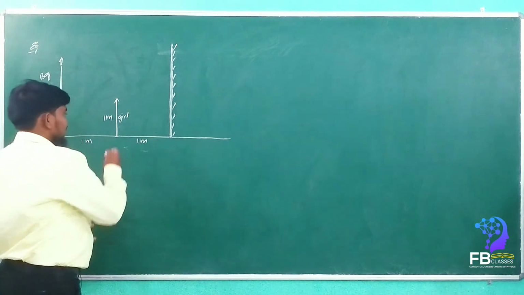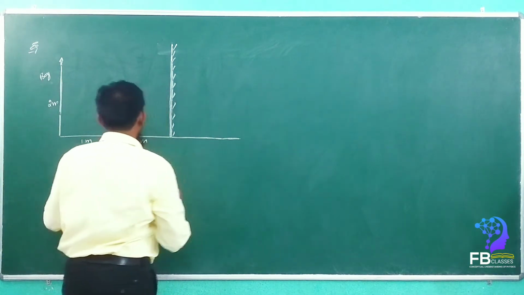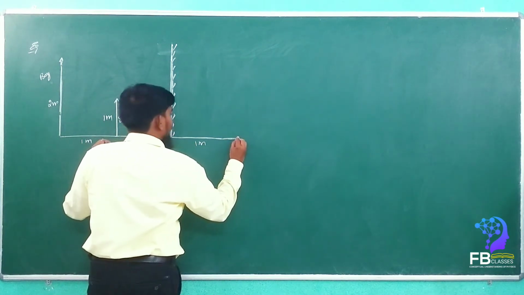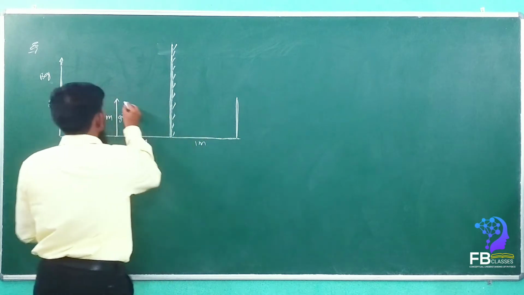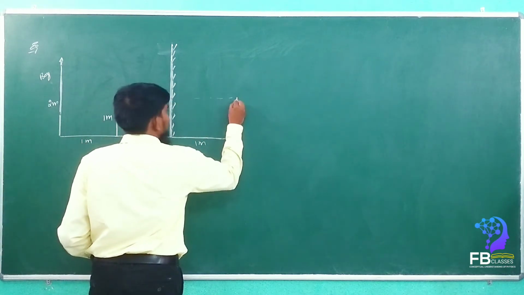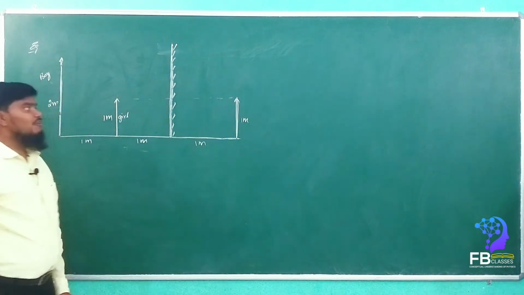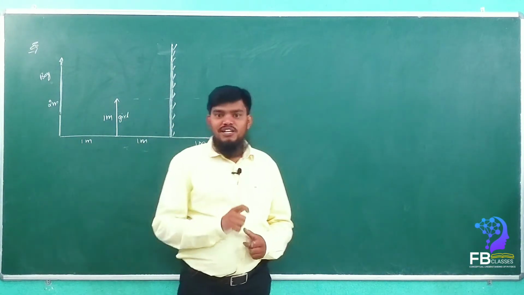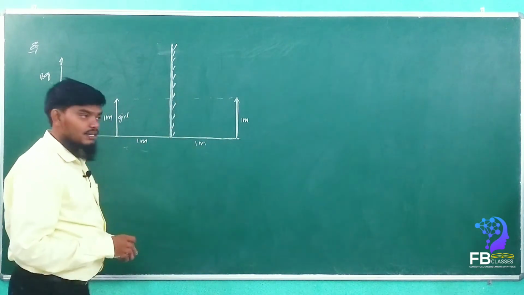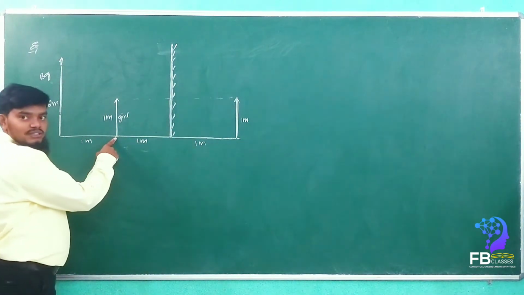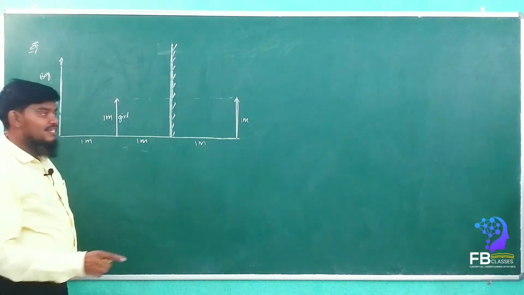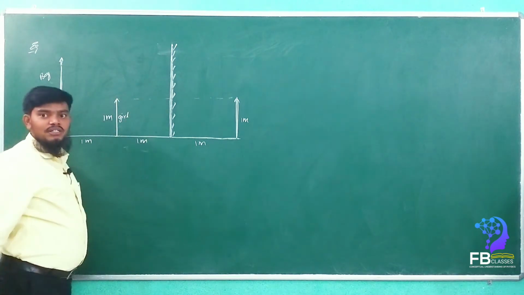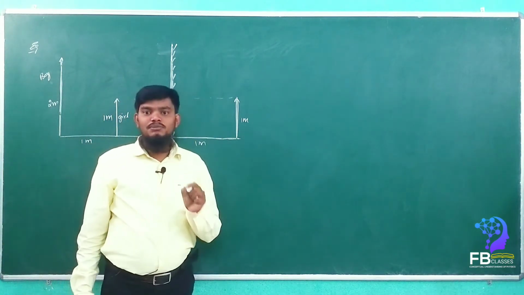Now see here, the girl's image will form here, 1 meter behind the mirror. Let's consider this 1 meter length is the girl's image. Now if the boy wants to see the full image of the girl, what do we have to do? We have to take 2 rays. One should come from the bottom of the girl and enter the boy's eyes, and the second should come from the head of the girl and enter the boy's eyes. Yes or no?